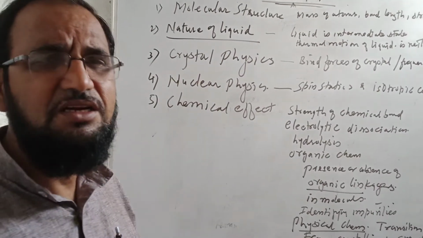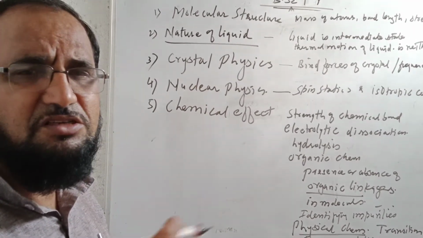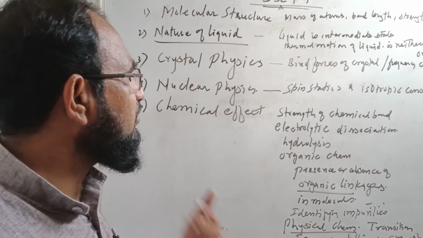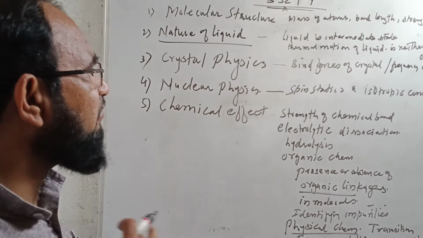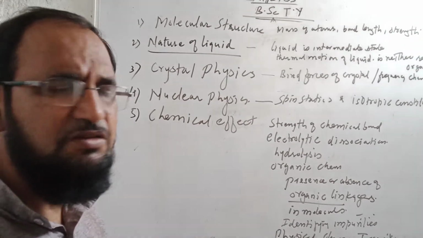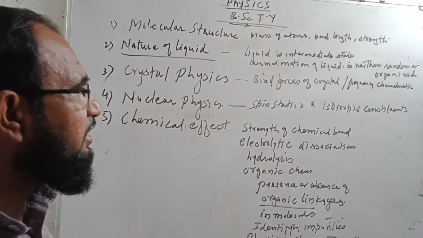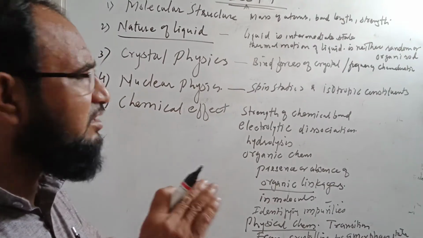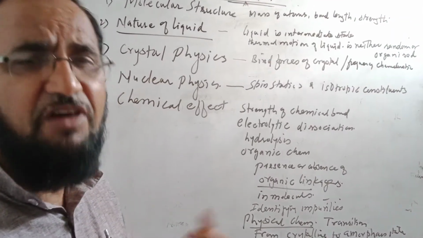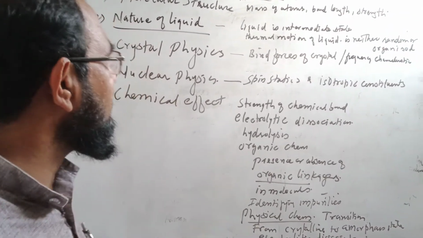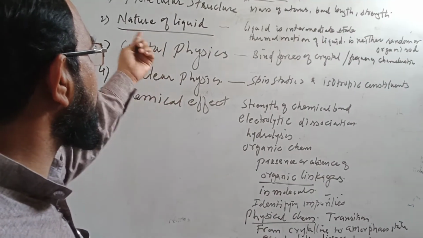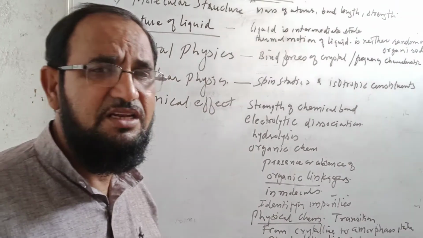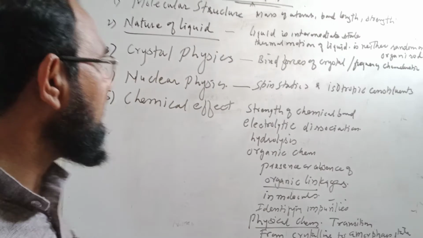A liquid is nothing but an intermediate state between solid and gas. There are thermal agitations of the molecules in the liquid, and these agitations are neither random nor well organized. We can study these agitations with the help of the Raman effect to find the nature of the liquid.